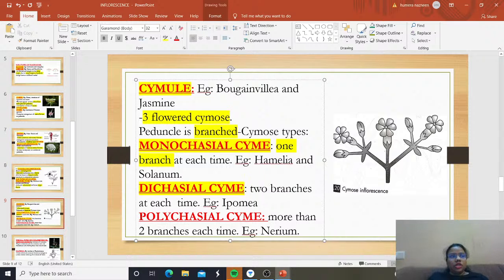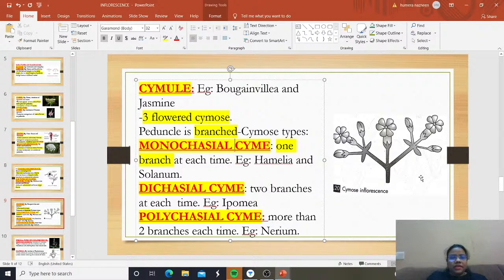What do you mean by polychasial cyme? More than two branches are formed at each time. One branch means monochasial, two branches means dichasial, and more than two branches at each time is polychasial cyme. Example is Nerium, and each time even on the branches three flowers are formed. See here, this is the cymose inflorescence.